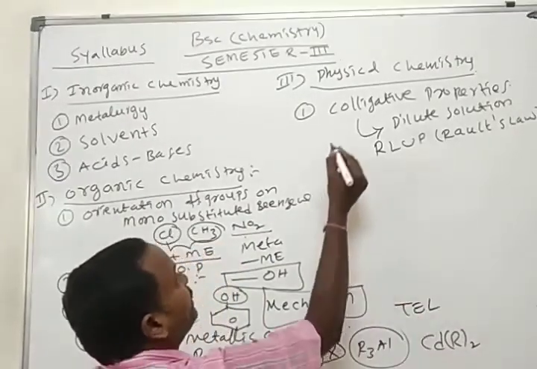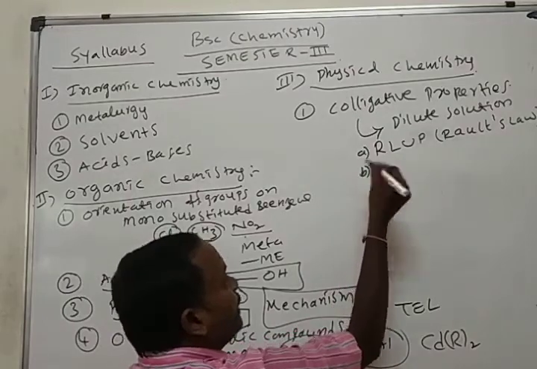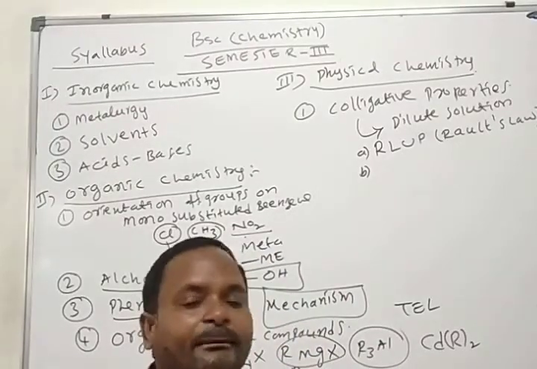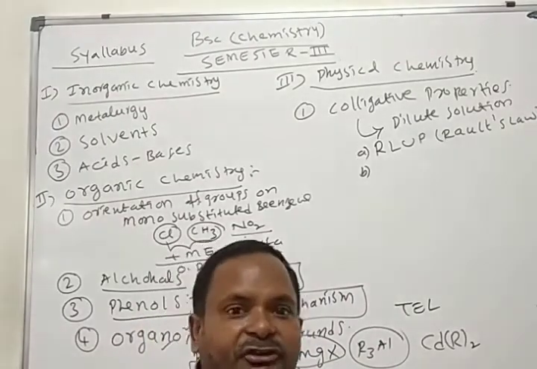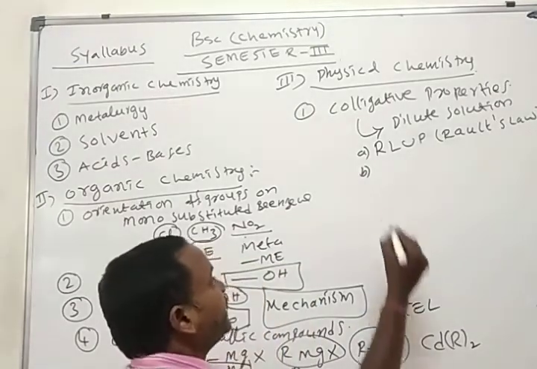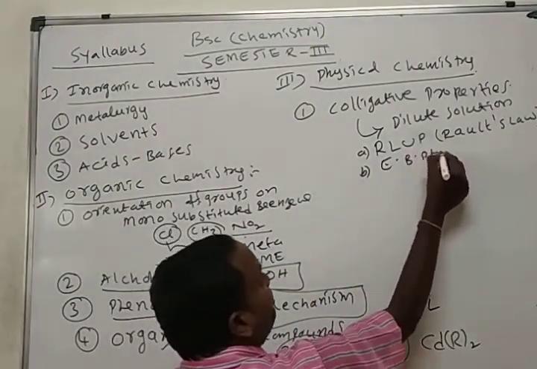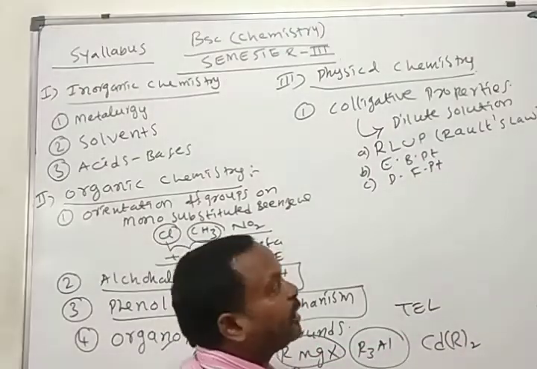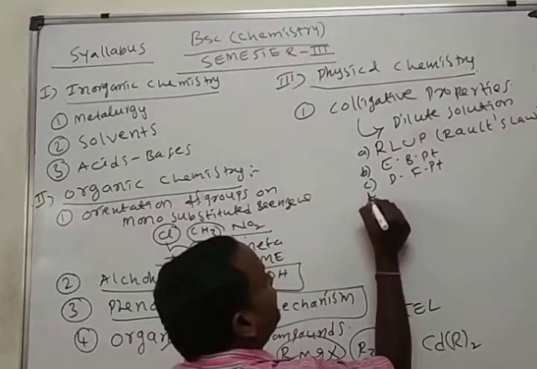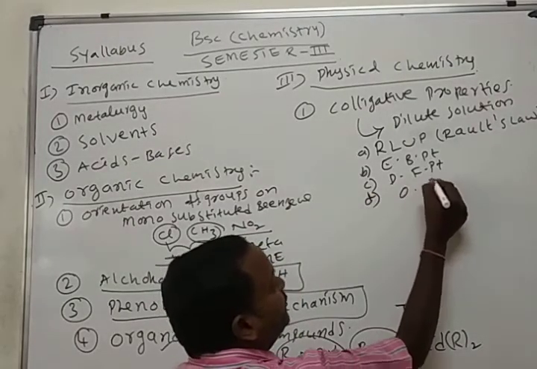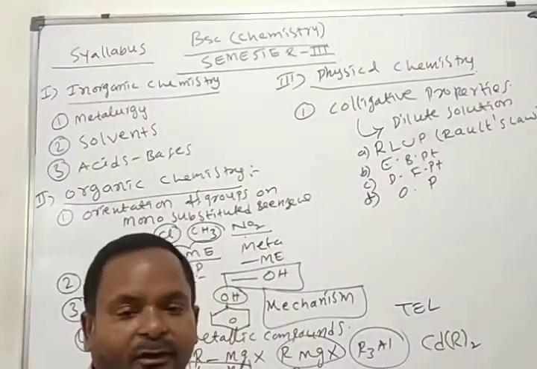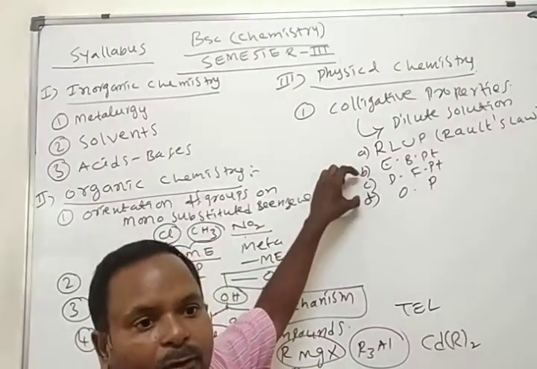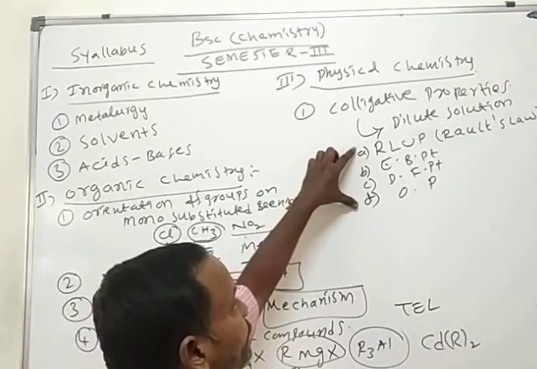We'll see in continuation. Then second one, elevation in boiling point. Boiling point will increase. What is the meaning of elevation in boiling point? We'll see in continuation. Third one is depression in freezing point. Fourth colligative property is osmotic pressure. What is the meaning of osmotic pressure? How does it depend on the amount of solute particles? We'll see these 4 colligative properties in continuation.